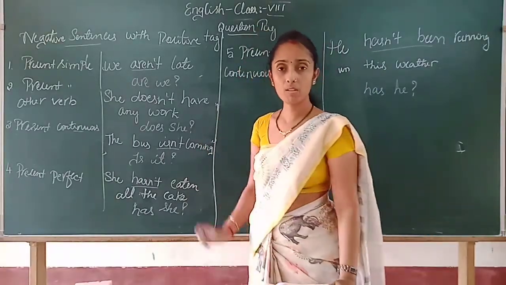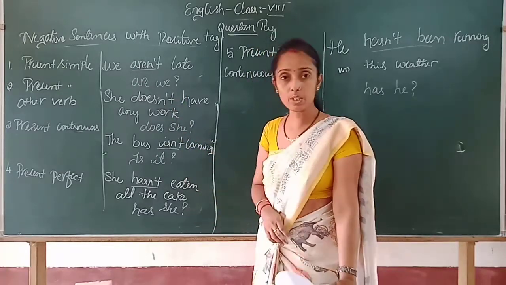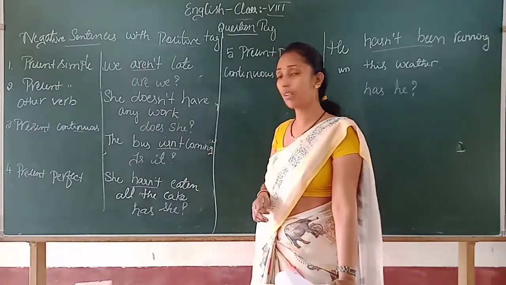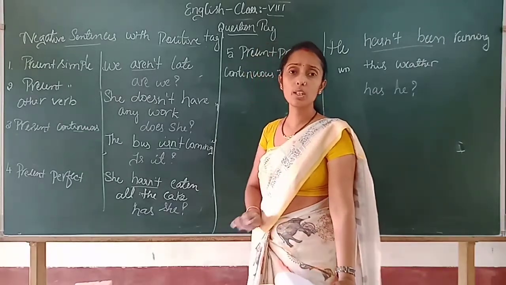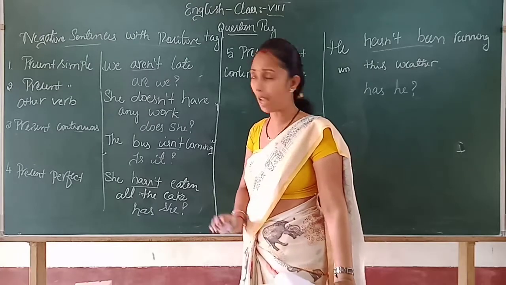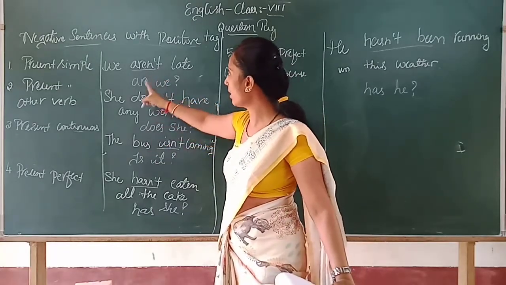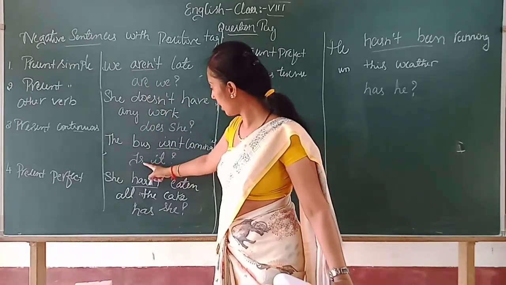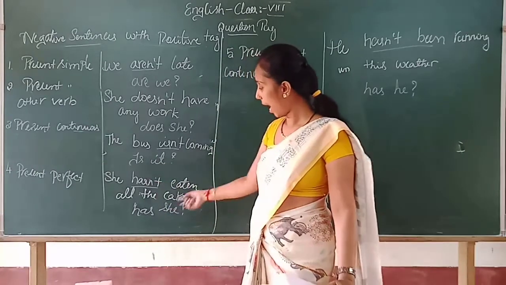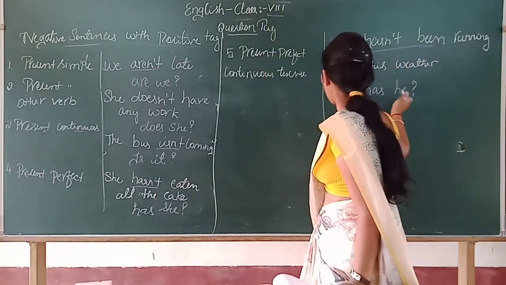Okay children. Now is it clear? See here we are in a negative sentence with a positive tag. So very easy children. One more question. Don't leave it in your exam. Depending upon the verb we are making the question tag. Aren't, are we; doesn't, does she; isn't, is it; hasn't, has she; hasn't been, then has he.